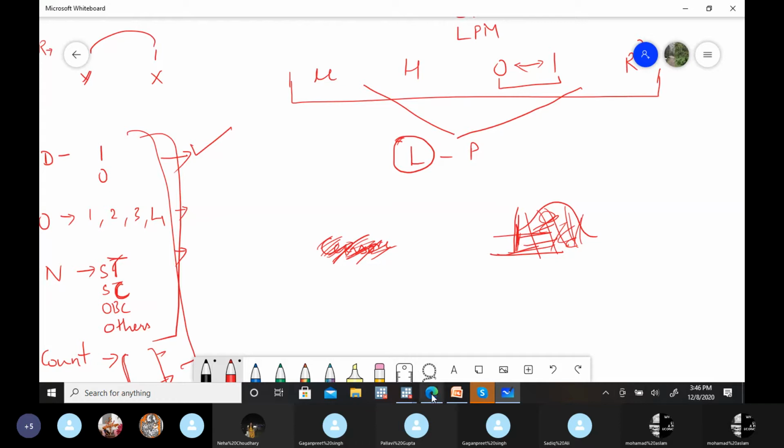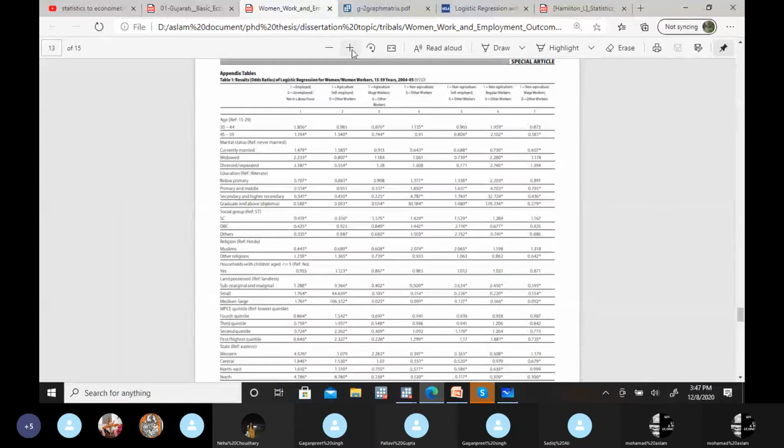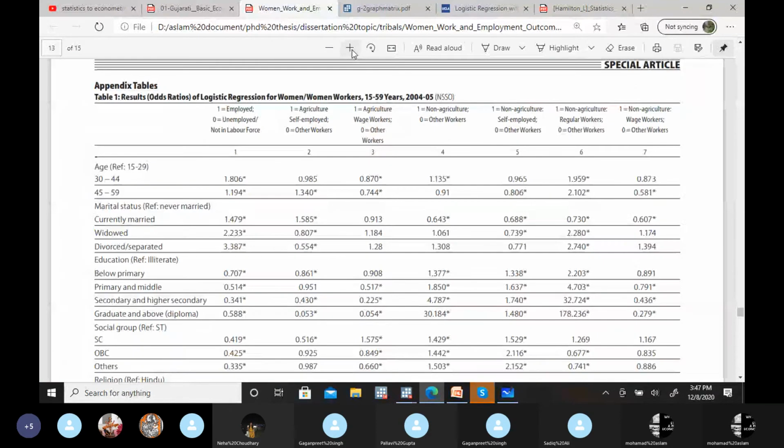Let me give you one example. This is one paper I am taking from EPW. For example, to give you an example about employed and unemployed. Suppose you have this dependent variable, employed or unemployed, and you want to know the impact of these factors like age. This paper is specific to women, female workers. So they have tried to find the impact of these variables. The outcome here is binary, 1 and 0, employed or unemployed.